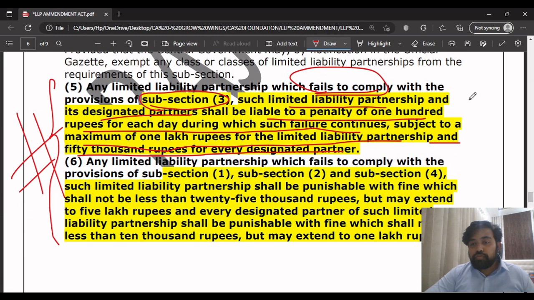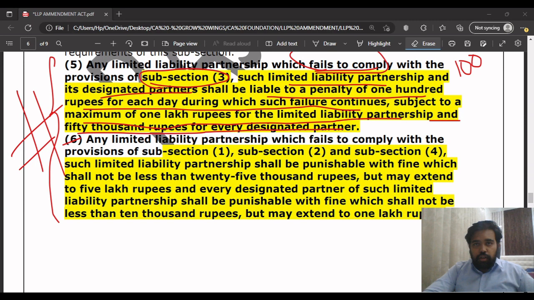Understood? So a penalty of 100 rupees for each day in case of continuing failure, subject to a maximum of 1 lakh for the LLP and 50,000 for the designated partners. Okay, understood.